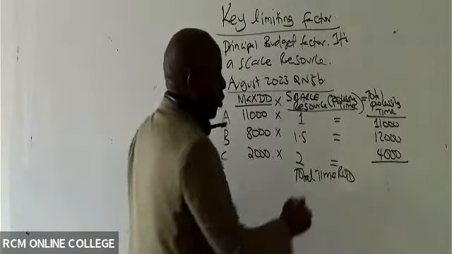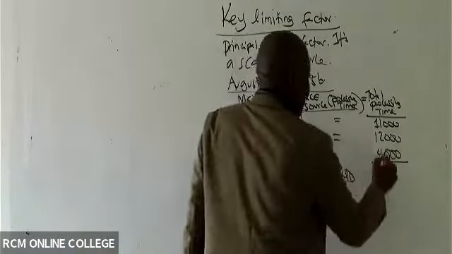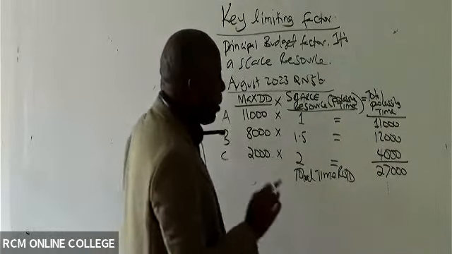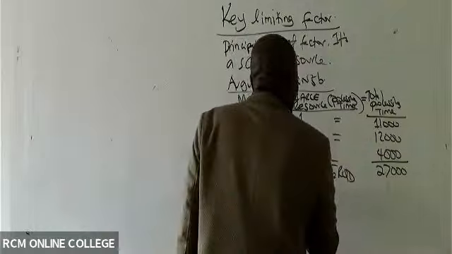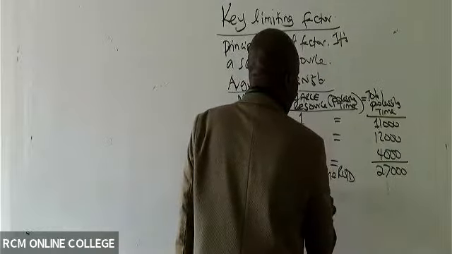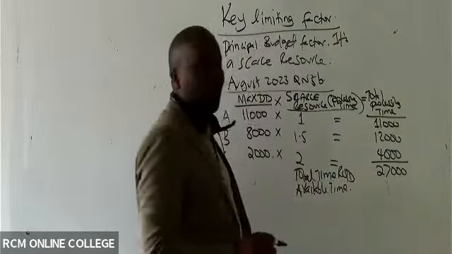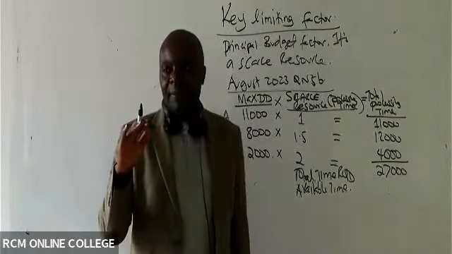27,000. If you add here, the total time required is 27,000. That is the total time that is needed, which in this case I will compare with the available time. The available time. Are you able to see the maximum available time?